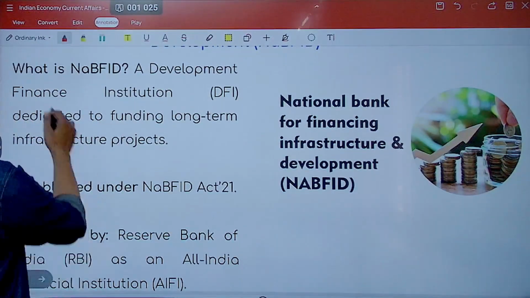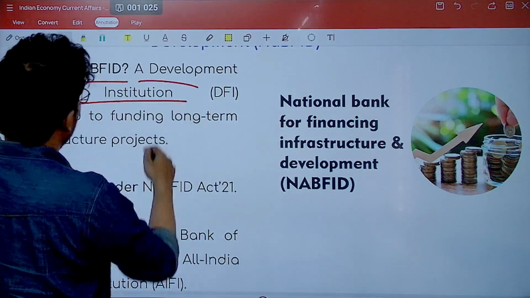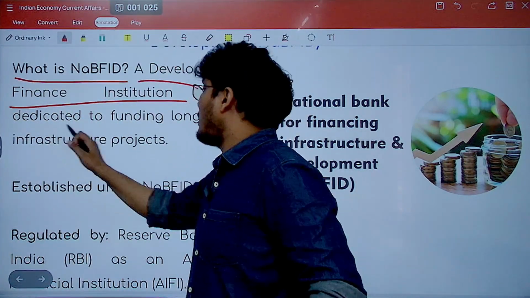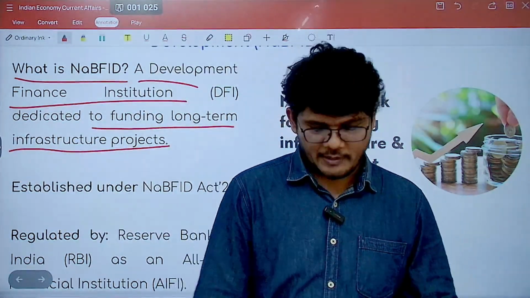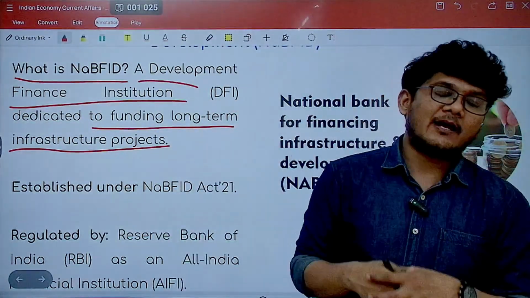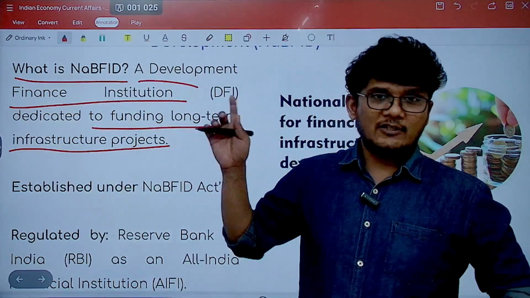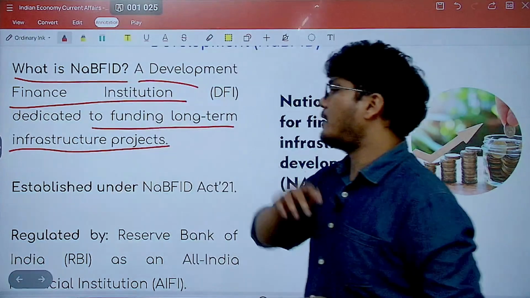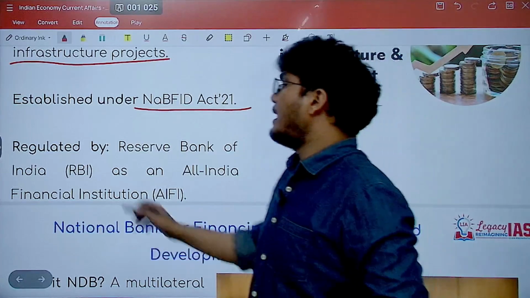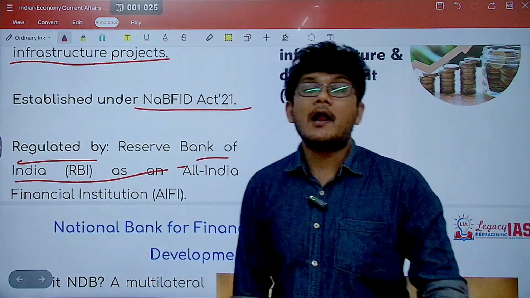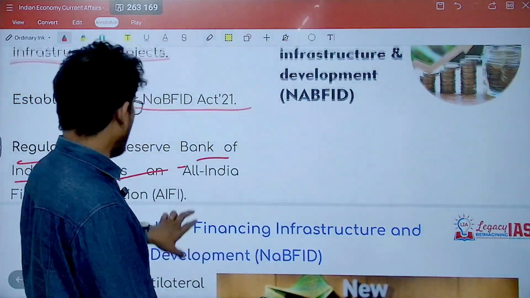So what is NABFID? It is basically a development finance institution dedicated to long-term infrastructure projects. See, infrastructure requires funding for a long duration. The gestation period is longer, so that is why it becomes difficult for infrastructure projects to find funding. So this is a specific financing institution for long-term infrastructure projects. It was established under the NABFID Act 2021. It is regulated by, of course, the RBI as an All India Financial Institution, AIFI.